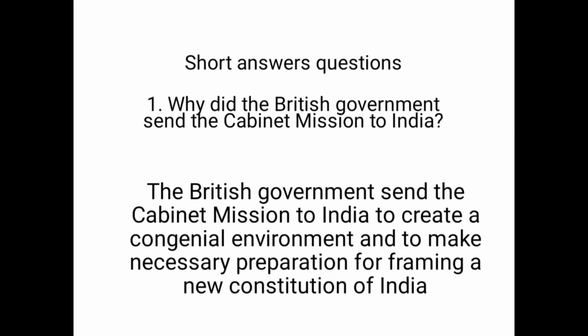Short answer questions, students. First question, why did the British government send the cabinet mission to India? The British government sent the cabinet mission to India to create a congenial environment and to make necessary preparation for framing a new constitution of India. Next question,